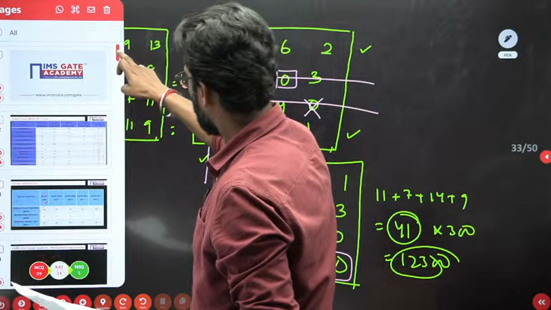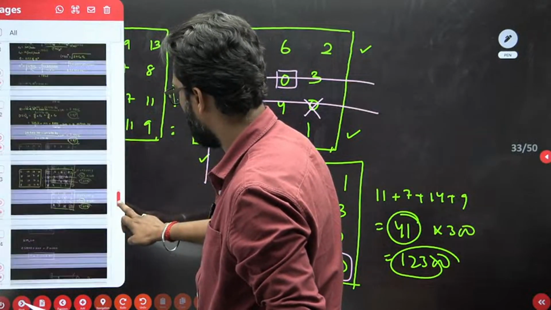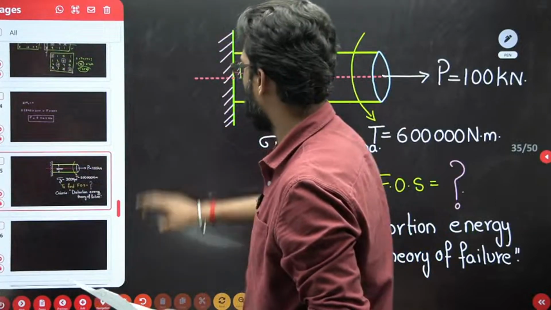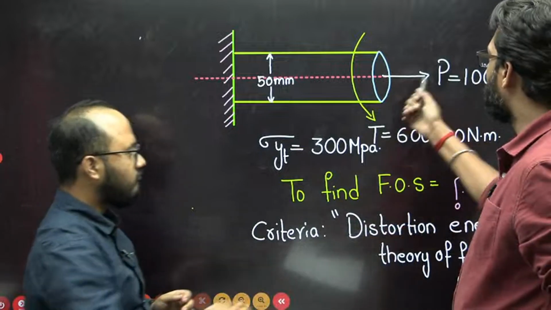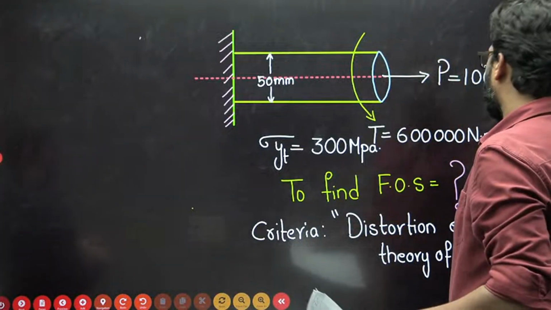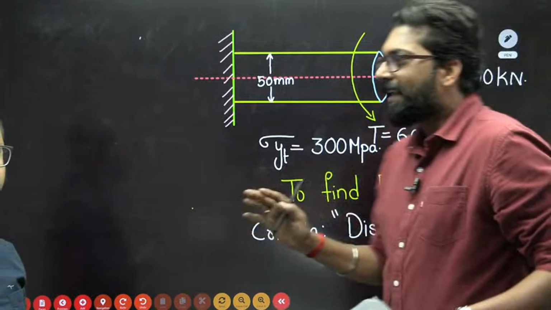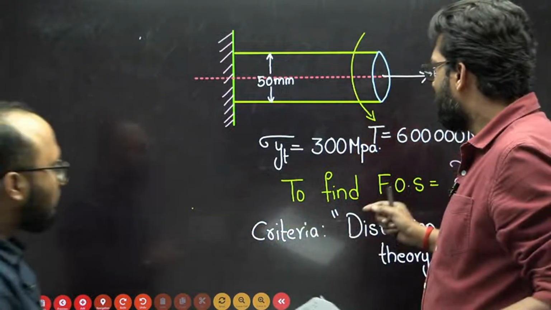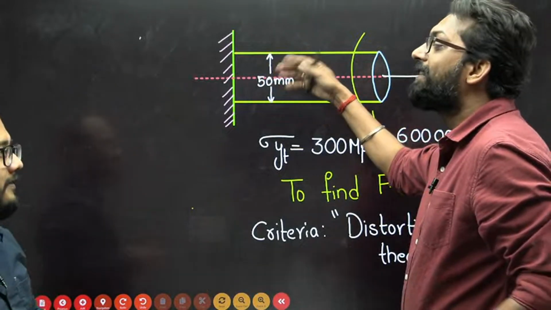Yes, this is the question. Now this is the combined loading condition. There is an axial load and there is a torsional load. One thing is that a student thinks there is no critical section, so they need to decide the critical section.